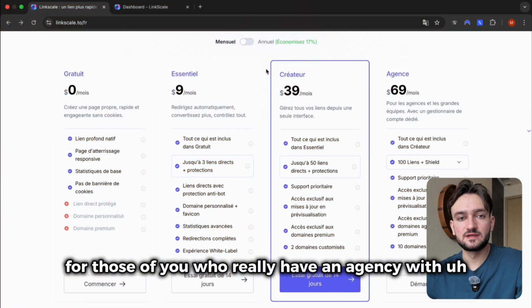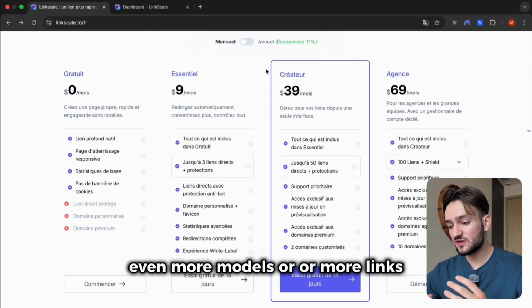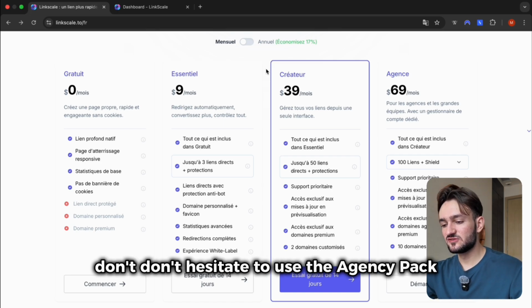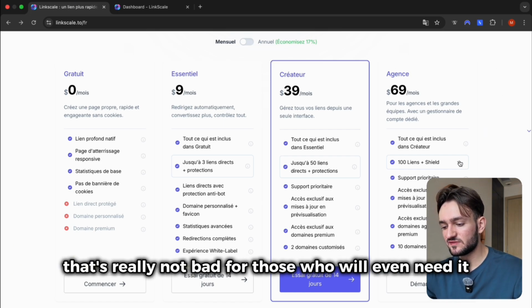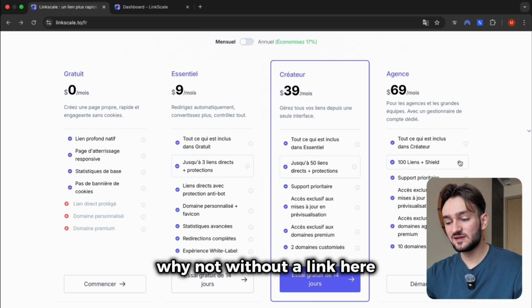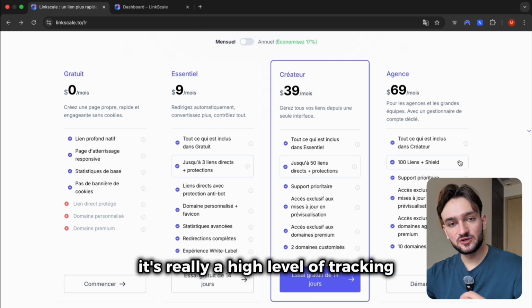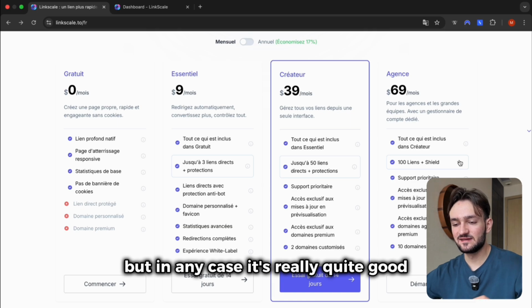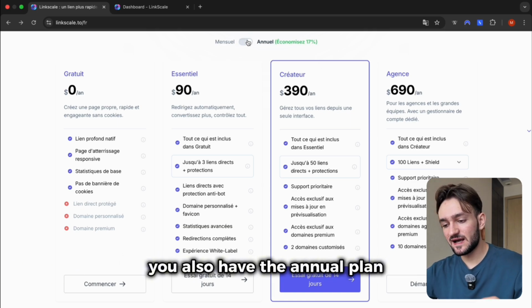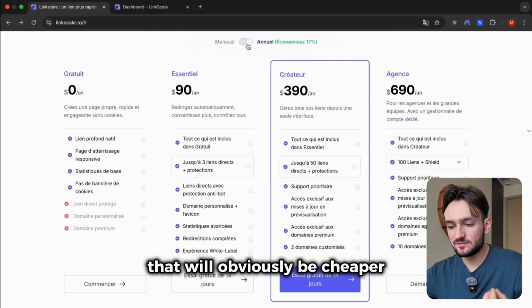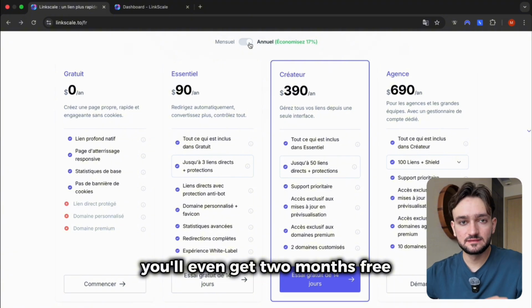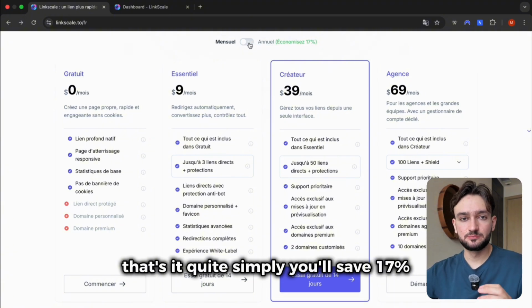For those of you who really have an agency with even more models or more links, don't hesitate to use the agency pack. That's really not bad for those who will even need it. Here it's really a high level of tracking or a lot of models, but in any case it's really quite good. You also have the annual plan. That will obviously be cheaper. You'll even get 2 months free. That's it, quite simply, you'll save 17%.